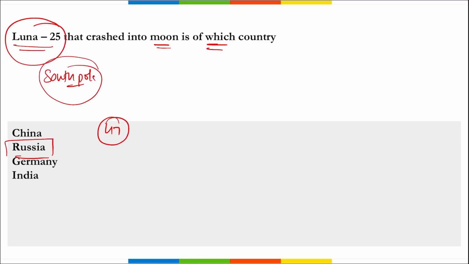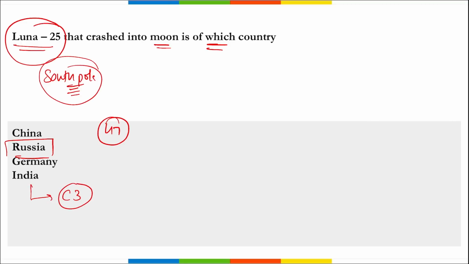The main objective of Luna 25 is to explore the composition of polar regolith and investigate the plasma and dust components of the lunar polar exosphere for 1 year. Right? So it was basically to explore the south pole for almost 1 year and study various components, dust particles that we can find there. And it is recently a failed mission.